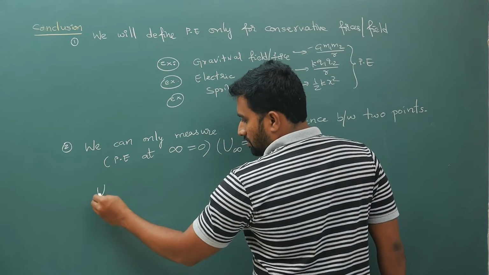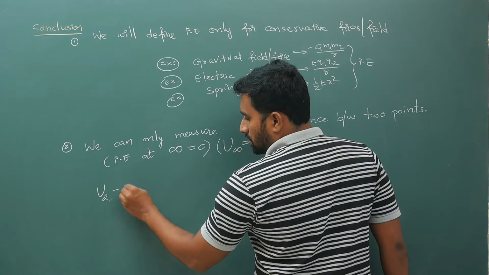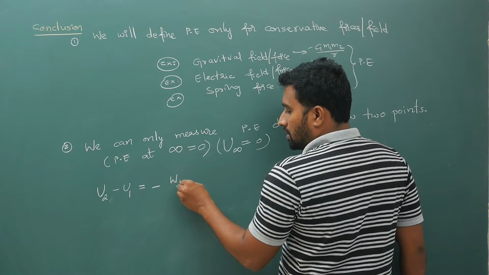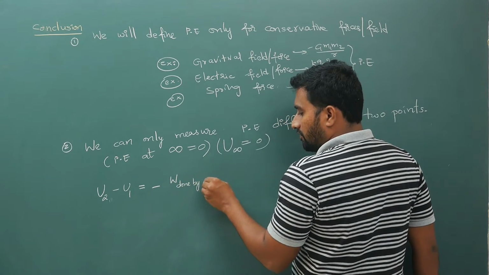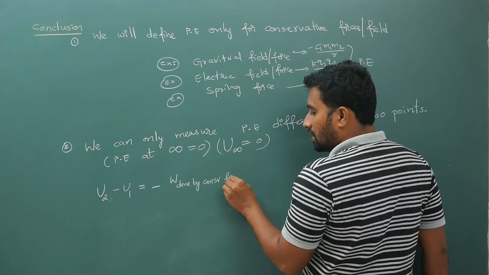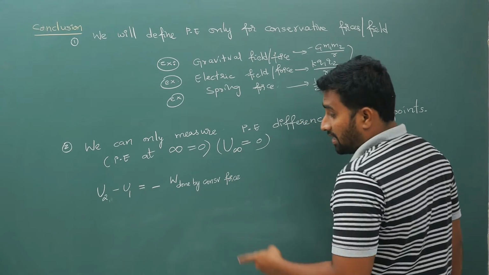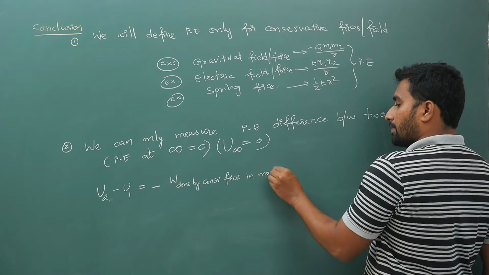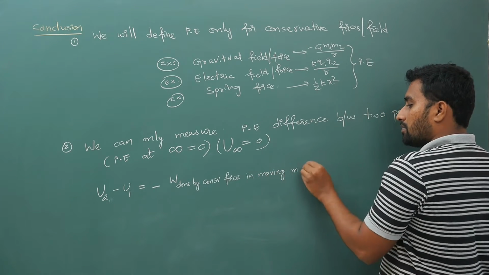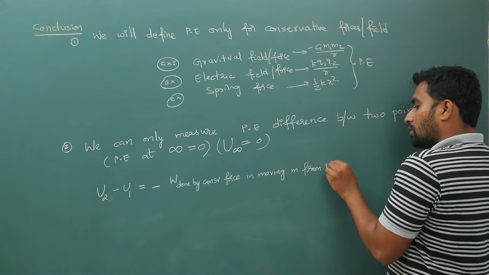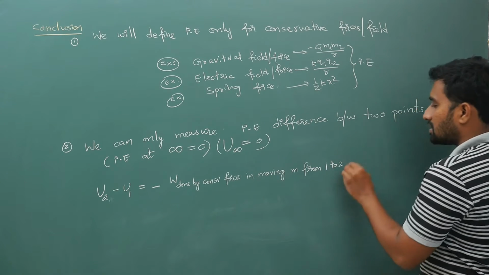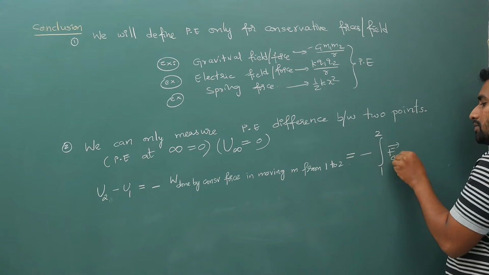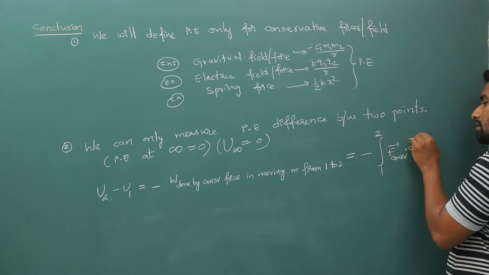Okay, definition, U2 minus U1 is minus of work done by conservative force. Same definition in electrostatics. Negative of work done by conservative force in moving some mass m from 1 to 2, which is equal to minus integral from 1 to 2 of F conservative dot dr bar.